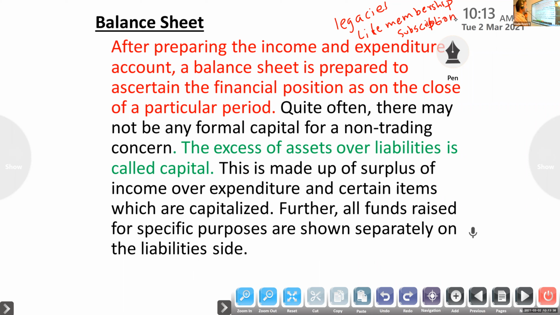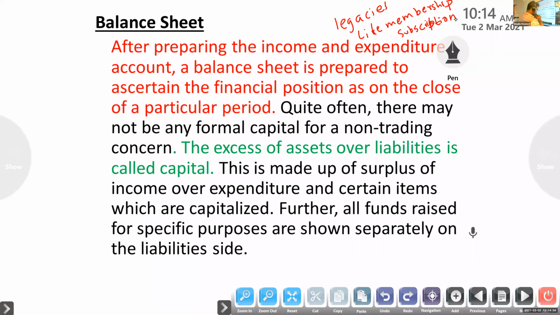That is life membership subscription, and that is also capitalized. Then other special purpose funds we will also write on the liability side. All funds we will write in the balance sheet. It is prepared to ascertain the financial position of the business at the end of the accounting period, same like a trading organization balance sheet.